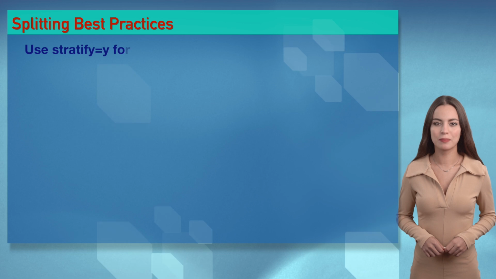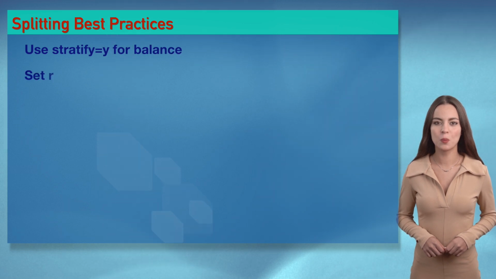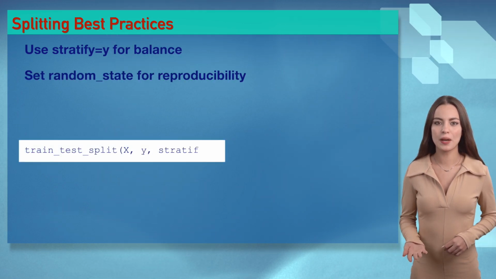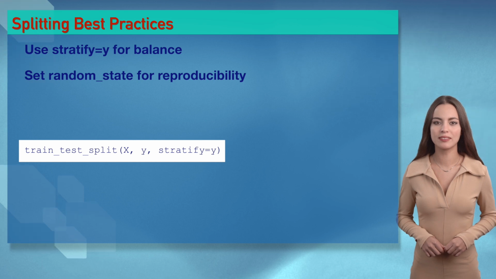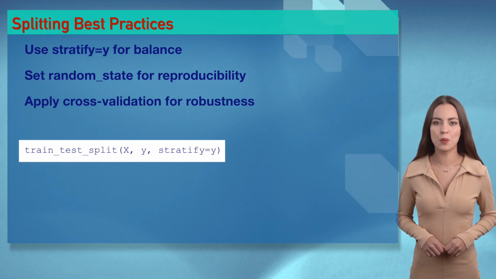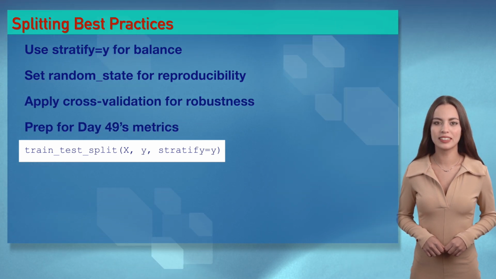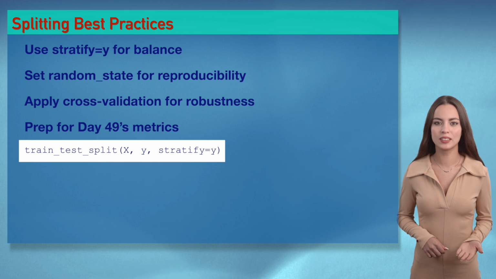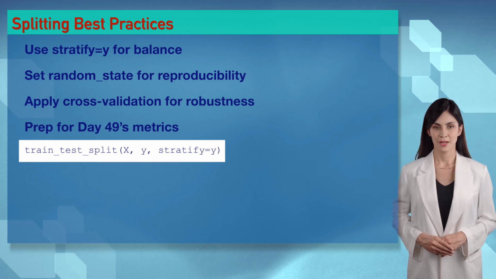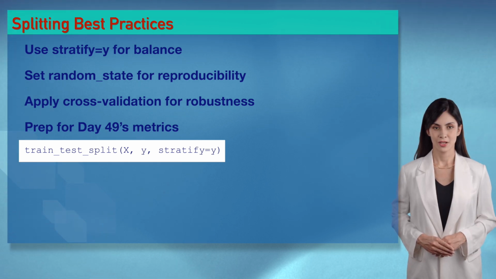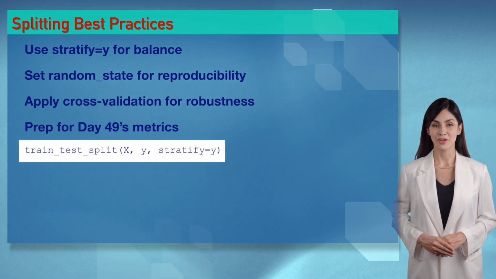Wizards. Optimize splitting with stratify equals y for balanced classes and random_state for reproducibility. Use cross-validation for robust evaluation. Clean splitting ensures fair and accurate AI models. Optimize splitting's so sexy, Irene. Clear practices make AI models irresistible and fair.